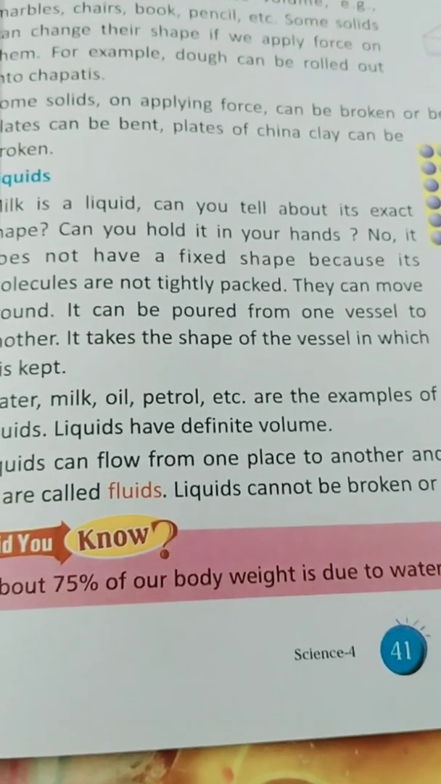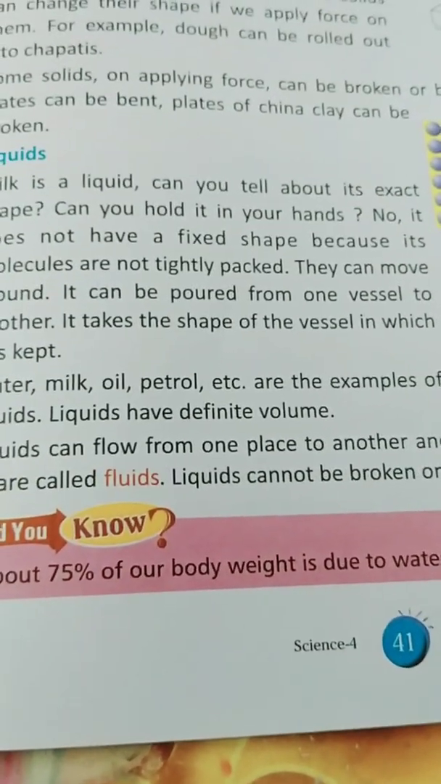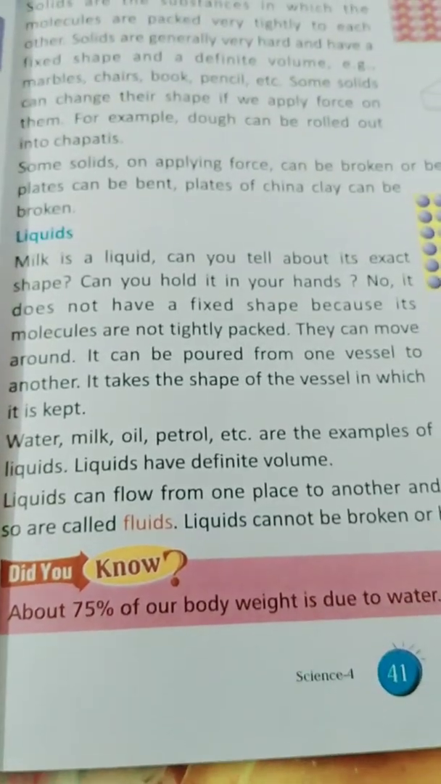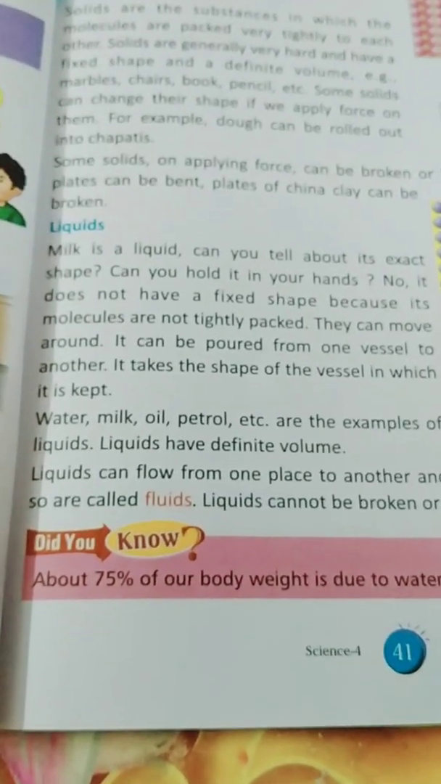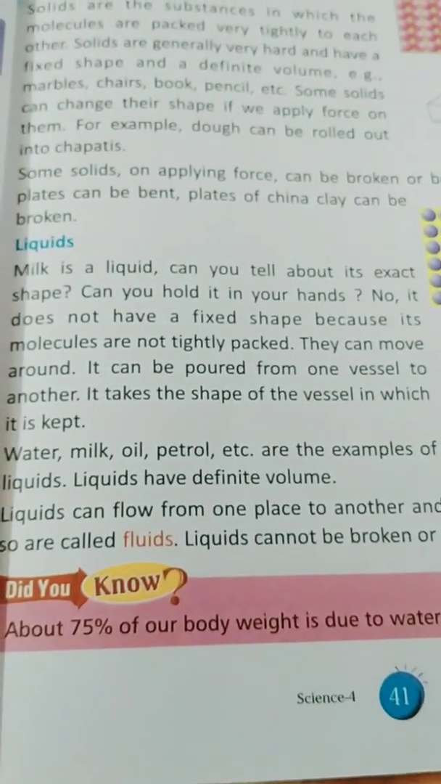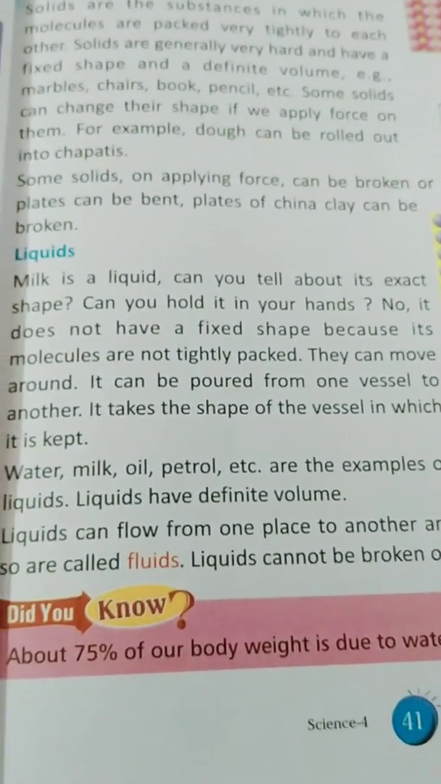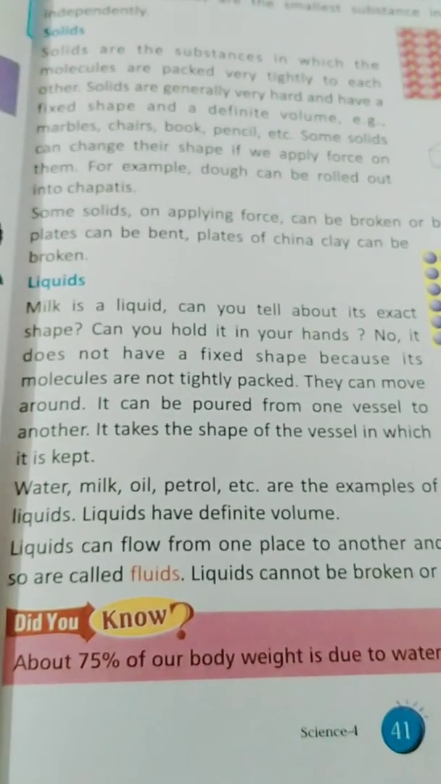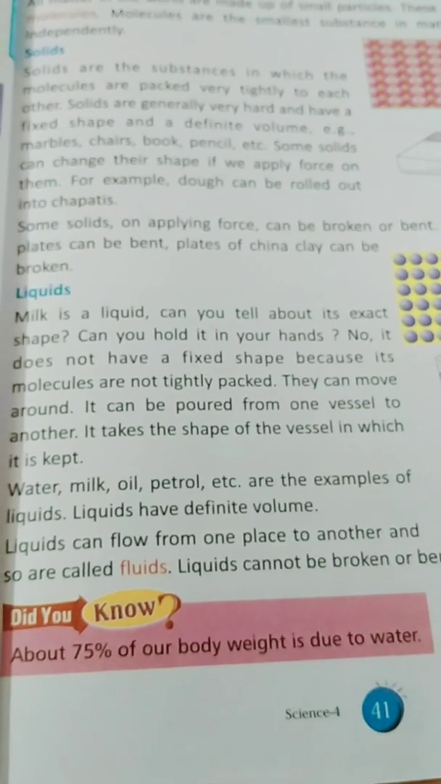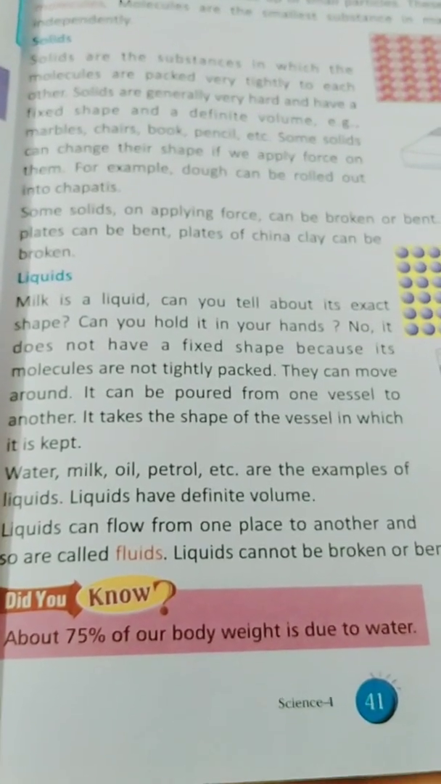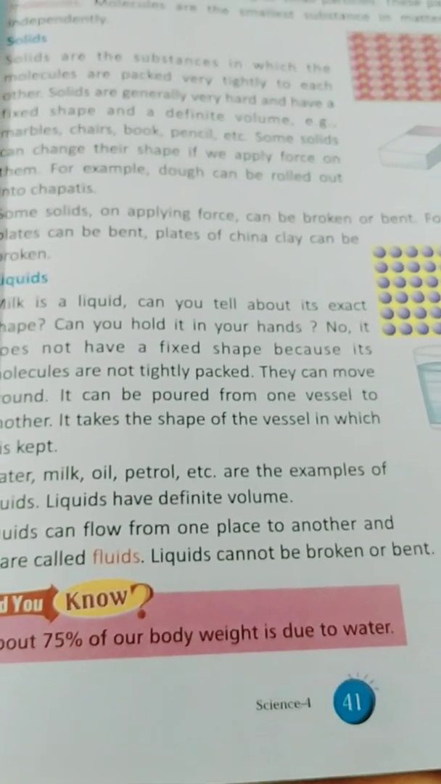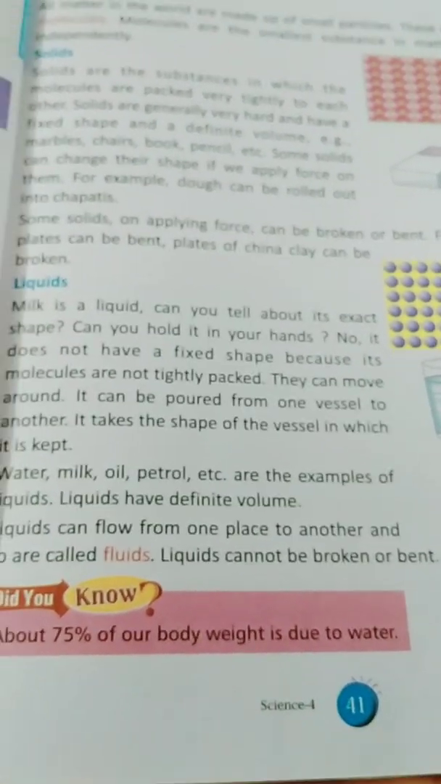So it can move in any way. Like the cold drink that you all drink. See the shape of the cold drink bottle. That cold drink liquid is given the shape of the bottle only. Water, milk, oil, petrol, etc. are examples of liquid. Liquids have definite volume. Liquid can flow from one place to another and so is called a fluid. Liquids cannot be broken or bent. Now come to the next page.